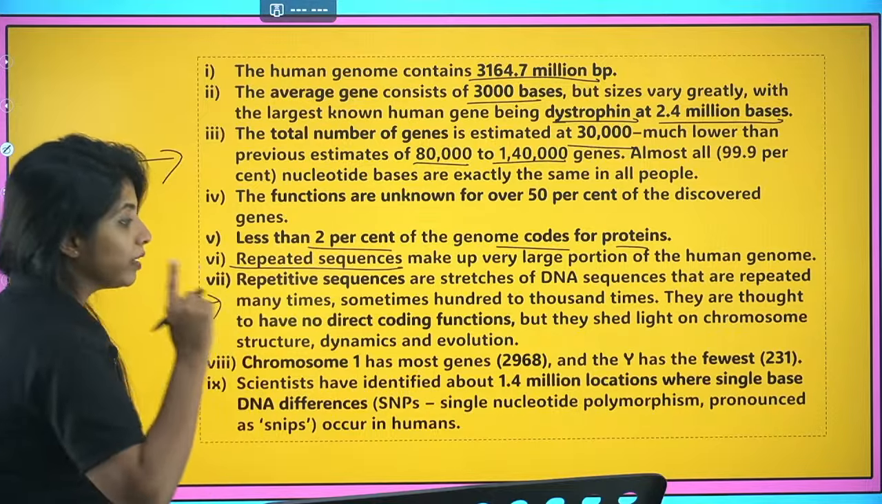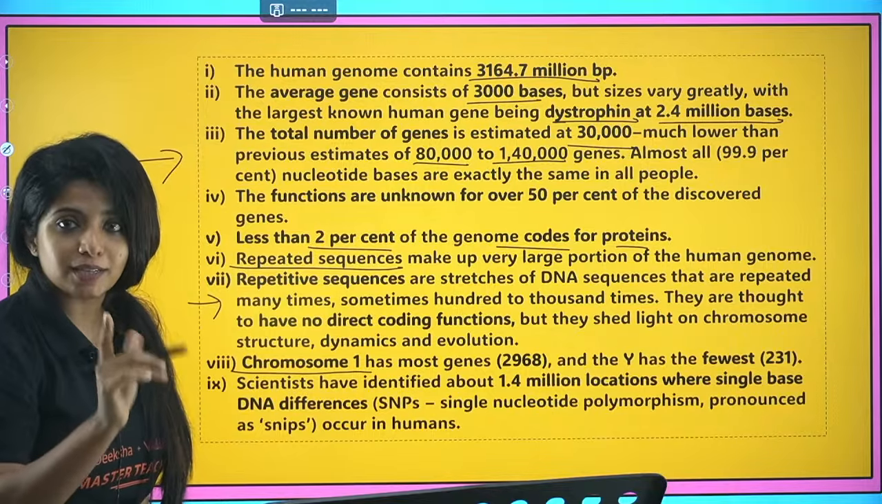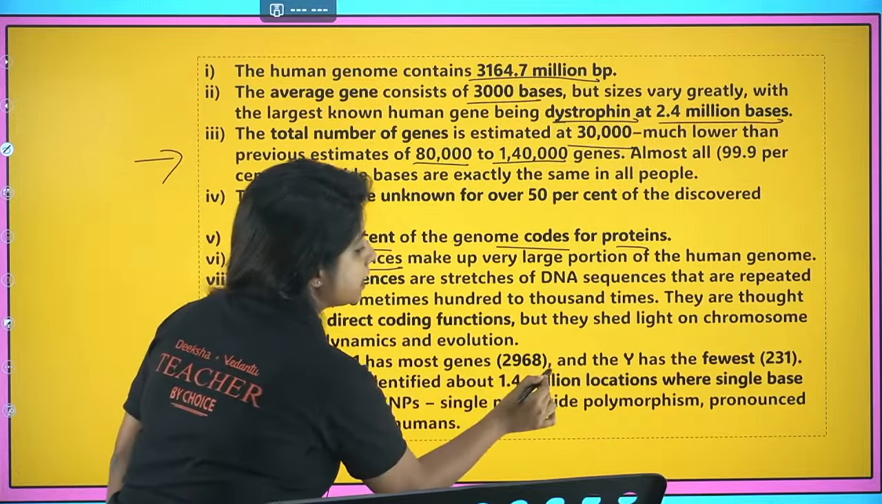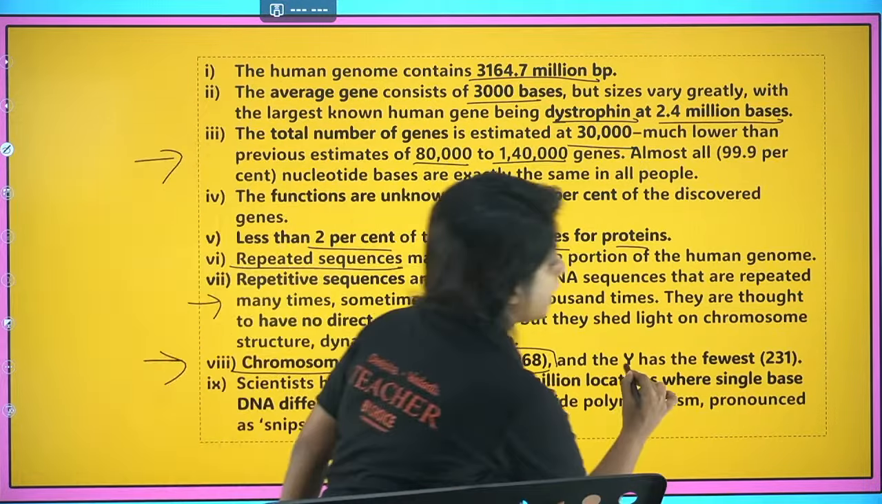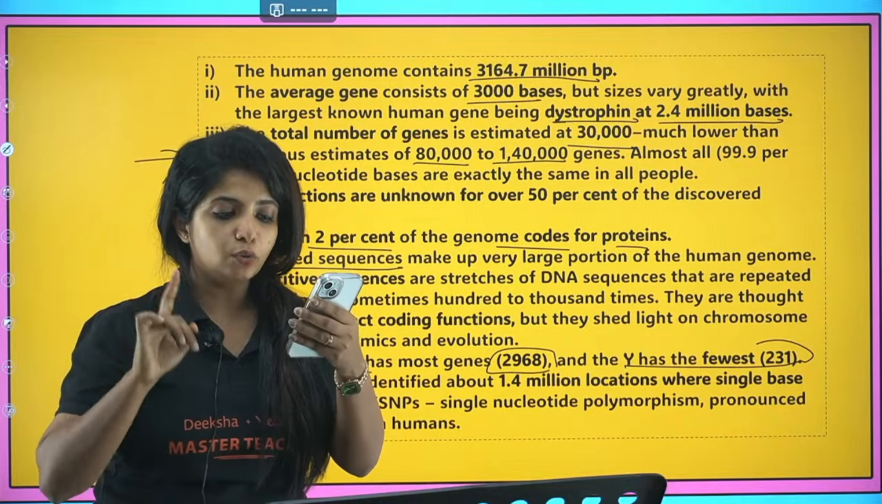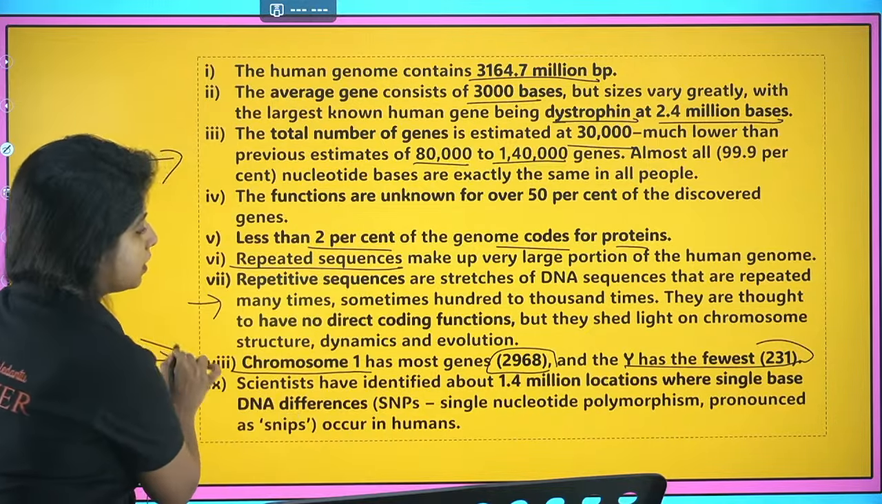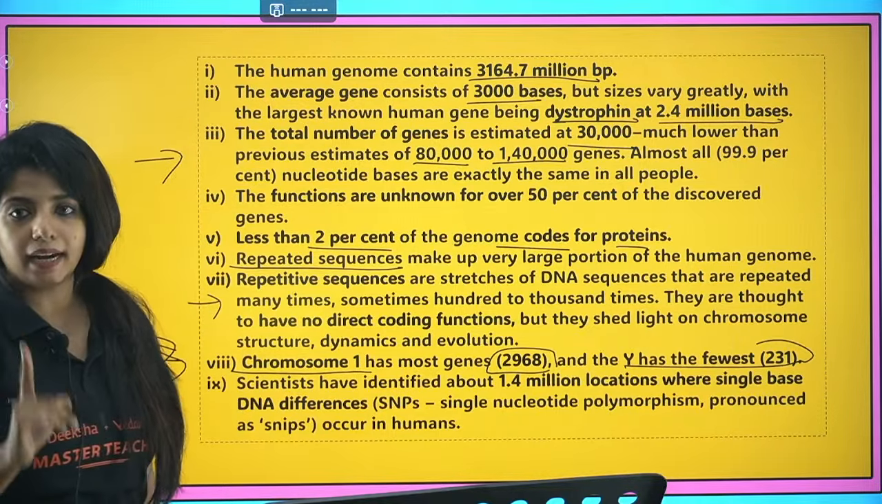Now, what are the important things that you have to remember? Chromosome number 1 has the most number of genes. It is 2968. It can be an MCQ question. And the Y has the fewest, 231. Y has the fewest, 231. And chromosome number 1 has the highest number of genes, that is 2968.